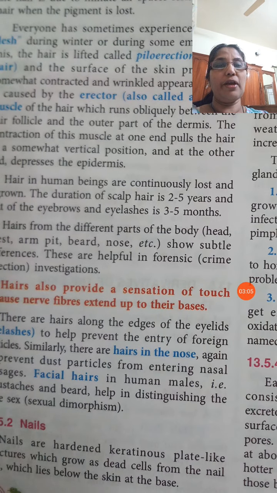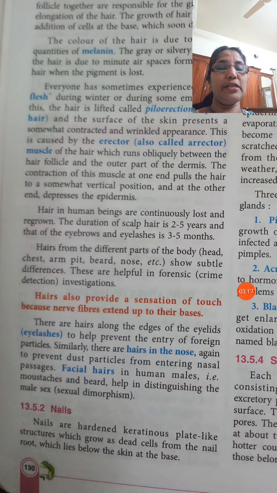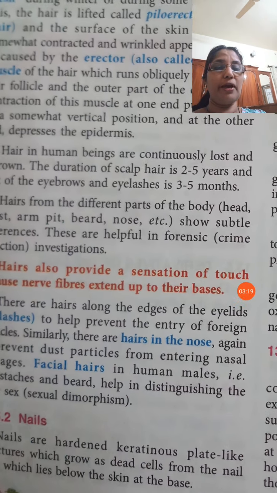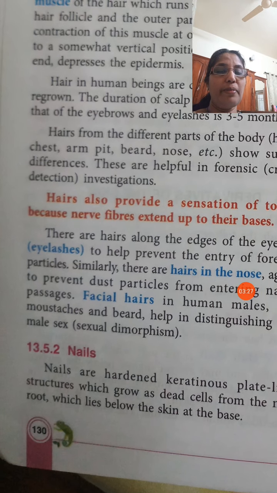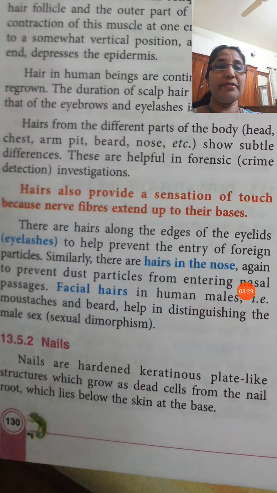Then hair also provides sensation of touch because nerve fibers extend up to their bases. That point we saw. Then nail is also hardened by keratin. Keratin is a protein substance that is present in the nail.